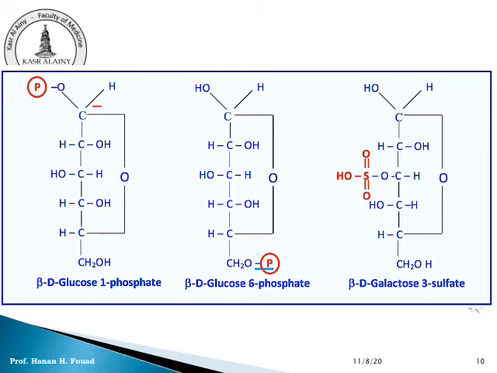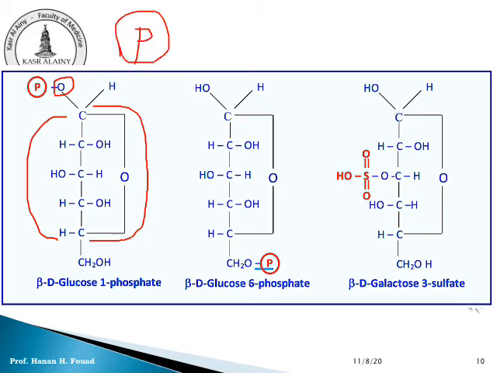This is the cyclic structure of glucose. I have discussed the cyclic structure of glucose in the first lecture. This is a cycle. At carbon number 1, there is a hydroxyl group. If we add phosphoric acid, P with a circle around it is an abbreviation of the formula of phosphoric acid.